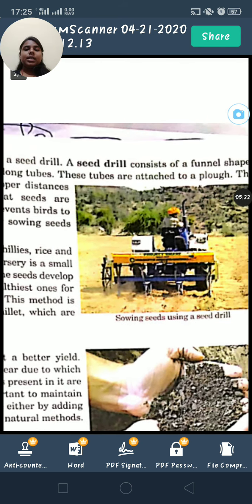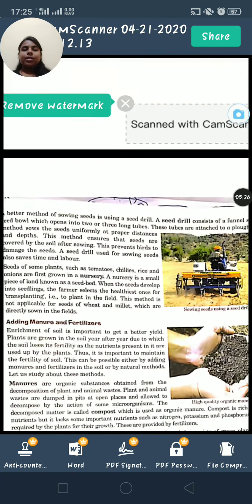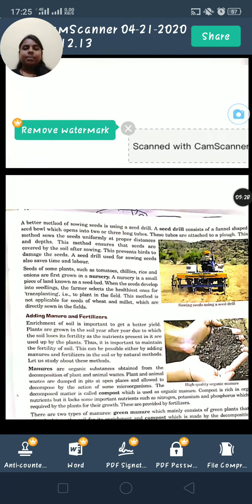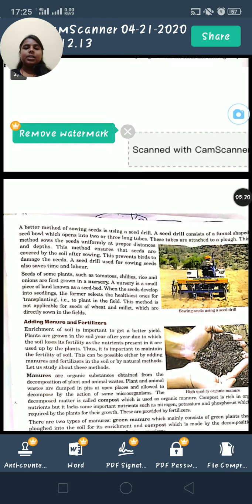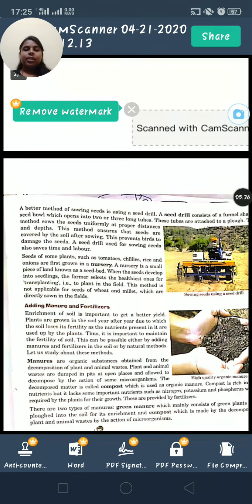A seed drill consists of a funnel-shaped seed bowl which opens in two or three long tubes. These tubes are attached to a plow. This method sows the seed uniformly at proper distance and depth. It ensures that seeds are covered by the soil after sowing, which prevents birds from damaging the seeds.